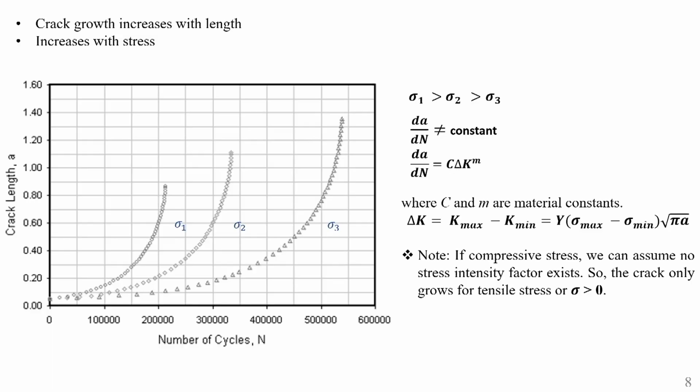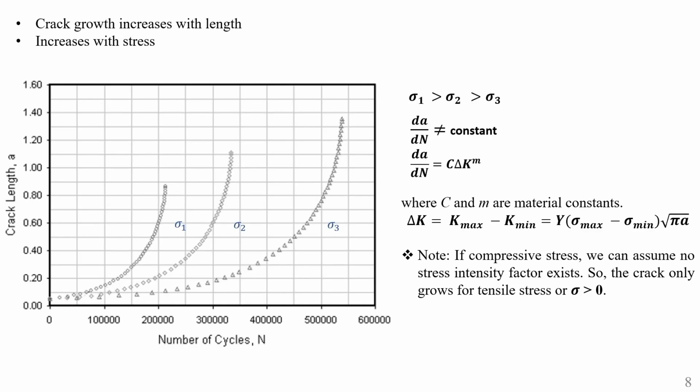So, here now we are going to show how the crack length is affected if the stress magnitude varies, and how the crack length is affected as the number of cycles varies, that I am just showing here. One thing you can observe is that for different stress values, like this one for sigma 1, the crack length varies like this. Now, if the stress amplitude varies, that is sigma 2, then how does the crack length vary.